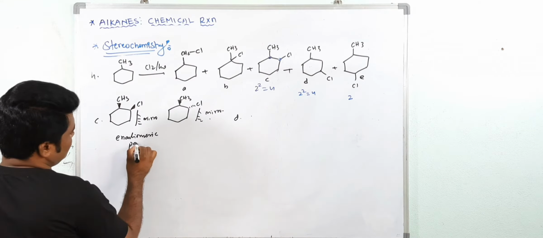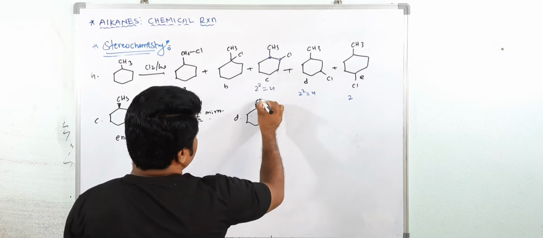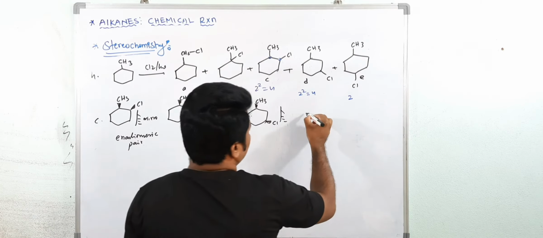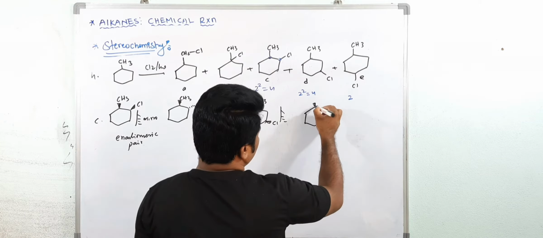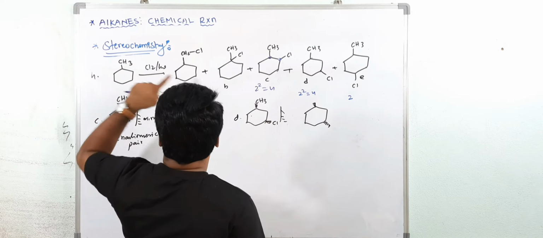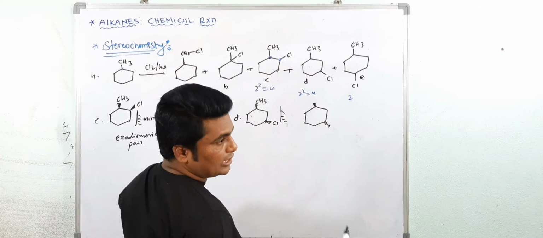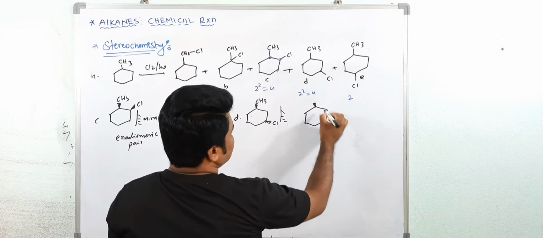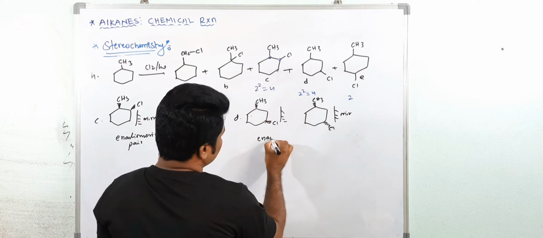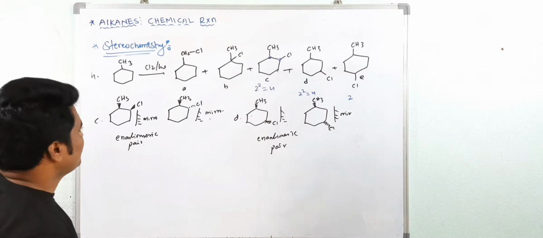Enantiomeric pair. So if you take the D, see again this is a chiral center. Here you will get cis, and here also mirror image, and one more. See here trans. Why am I writing mirror image every time? Because initially it is not a chiral center. So after chlorination, that CH3, this carbon atom becomes a chiral center. Now you can write below the plane, otherwise above the plane. This is trans. This is also optically active. Have the mirror image. Enantiomeric pair. Now if you take the E,